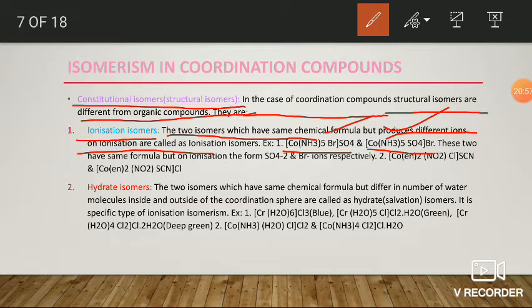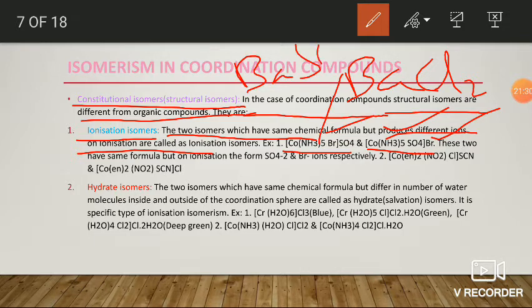The first one undergoes ionization to form the complex ion as well as the sulfate anion, but the second one forms the complex ion as well as the bromide ion in the solution. The first one reacts with barium chloride, BaCl2, to form barium sulfate, BaSO4, a white colored precipitate.